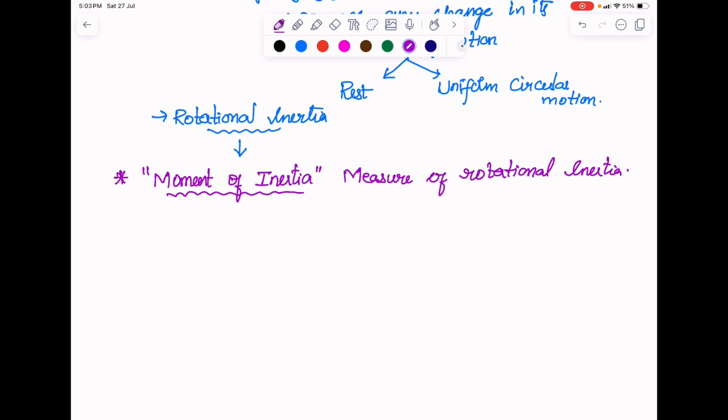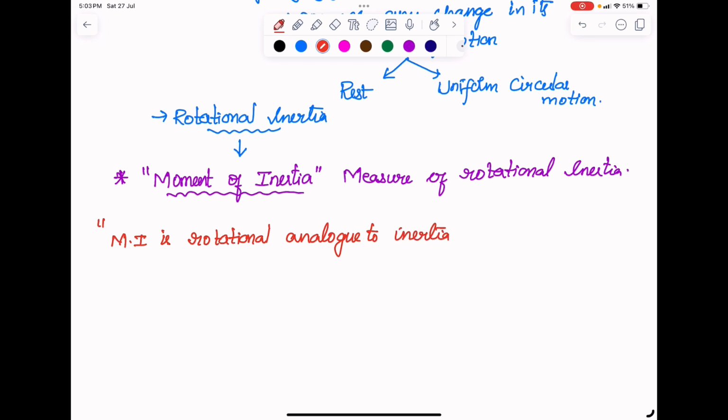Thus what I can say directly is that moment of inertia is the rotational analog. Rotational analog means similarity, we can say. So moment of inertia is the rotational analog to inertia in translatory motion. That's it.